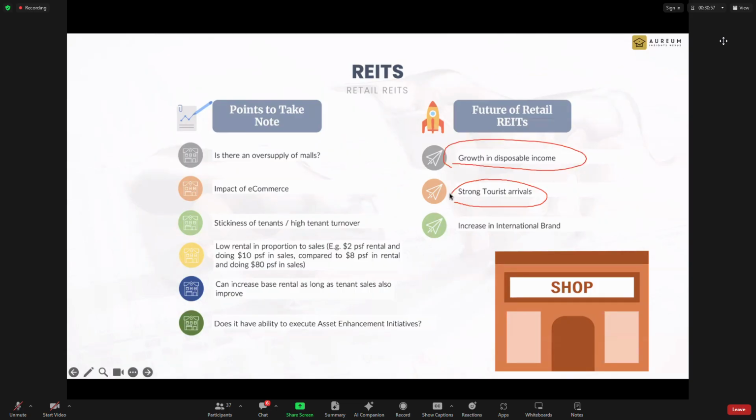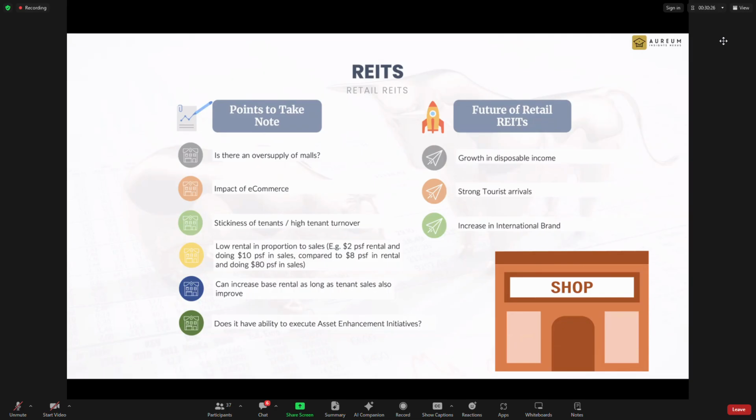If you are looking at a suburban mall like Centrepoint, tourists or no tourists, it doesn't affect them. But look at shopping malls in the downtown area, tourists or no tourists will affect them, like Ion City. Okay, branded group Paragon, tourists or not will affect them. So that will depend on where the source is. And an increase in international brands, I think that one is everywhere I can see. So when you want to read a retail REIT, you need to look at all this.